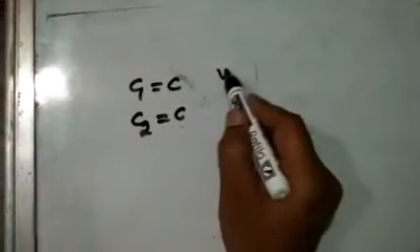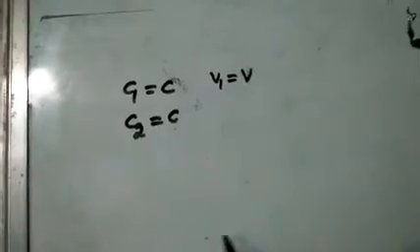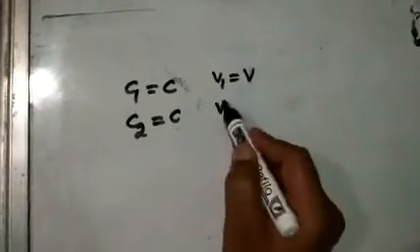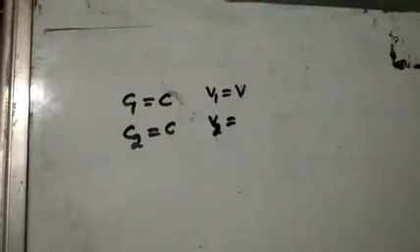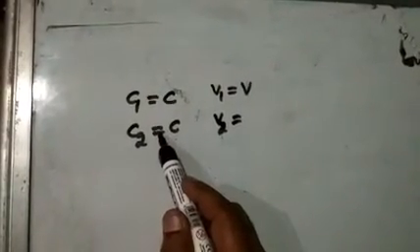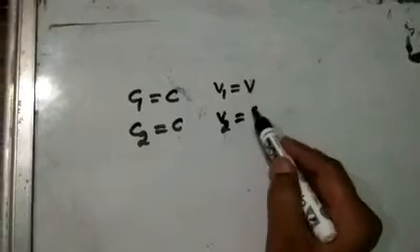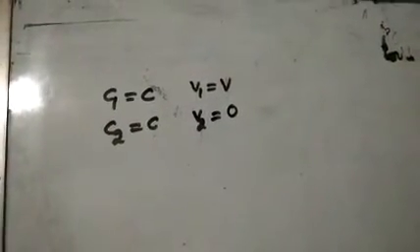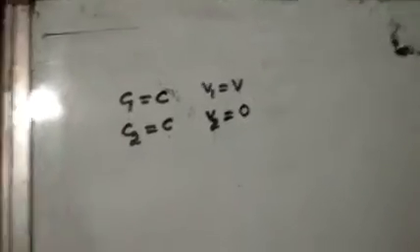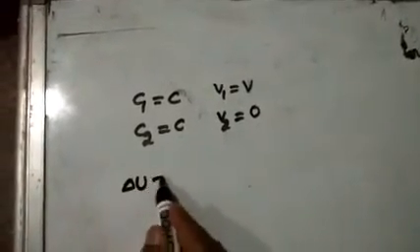But the first capacitor has some potential, I am considering it as V. But what about the potential of the second one? The second one is uncharged, so its potential is 0. You have to understand, potential is 0. But they are asking the percentage loss of energy, so first find the loss of energy.